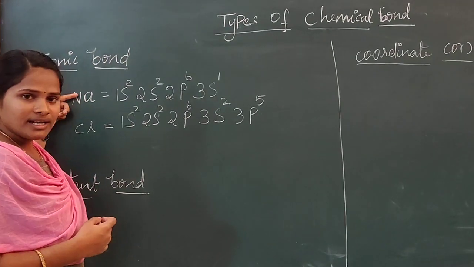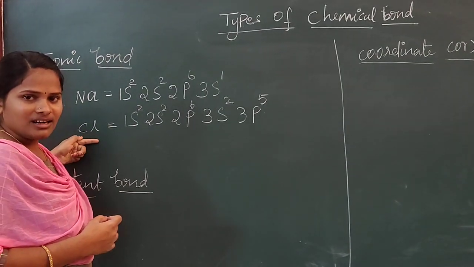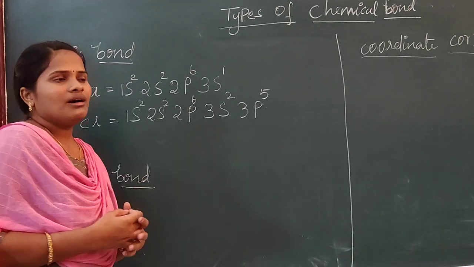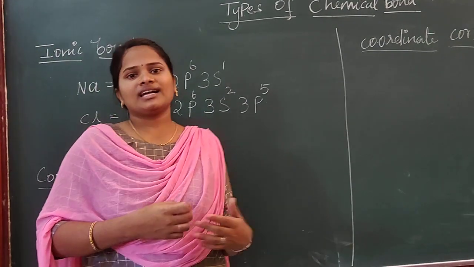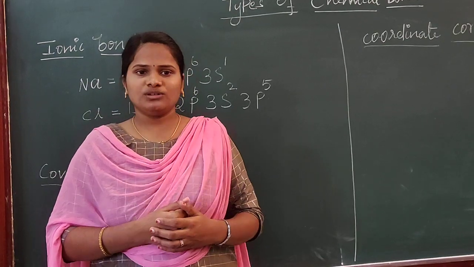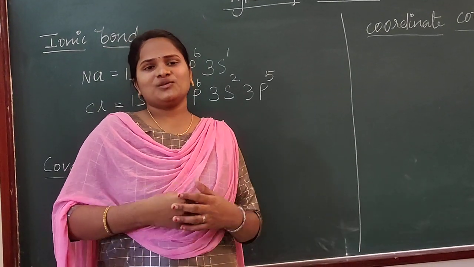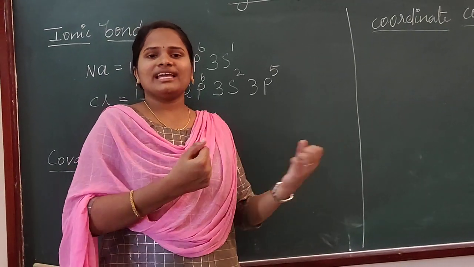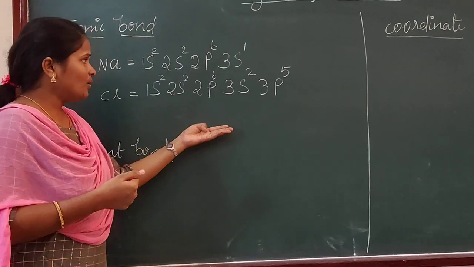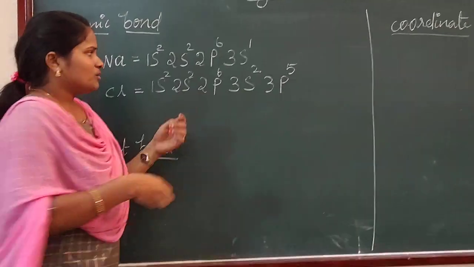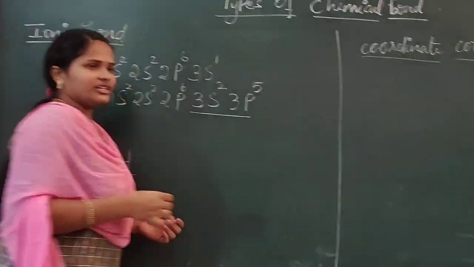Now metal will lose electron, non-metal will gain electron. Before that, if the atom obeys the octet rule, then it will attain stability. To attain stability only, it tries to gain the electron. Now see here in the outer shell we have 3s and 3p.